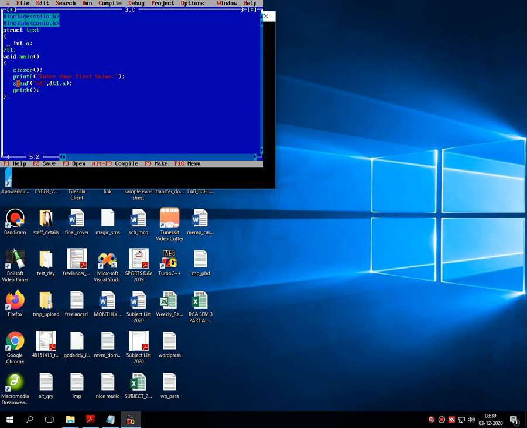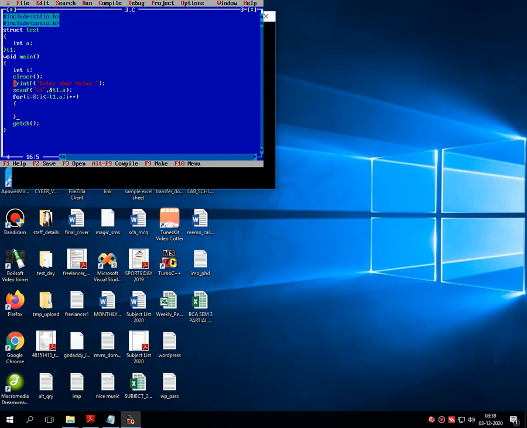So for that here I am declaring a single member into the structure. Once the declaration is done, here I am giving the message enter your value. Then here I am writing for i is equals to 0, i less than equals to t1 dot a, i plus plus. For this here I have to declare one local variable called i, which is only accessible into the void main statement. Even you can use this variable in structure also.